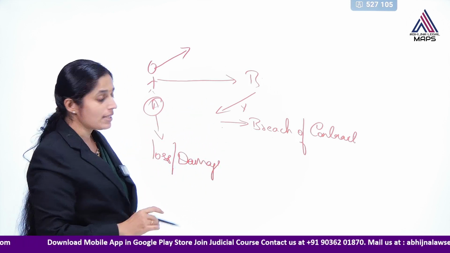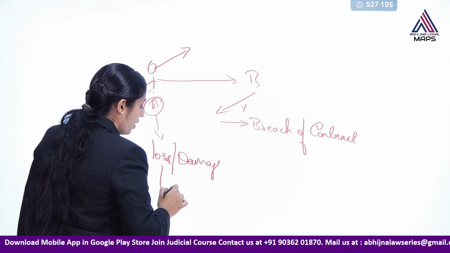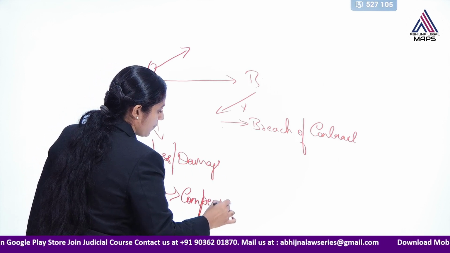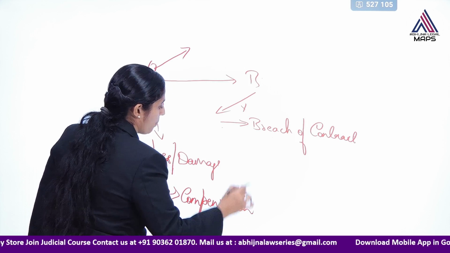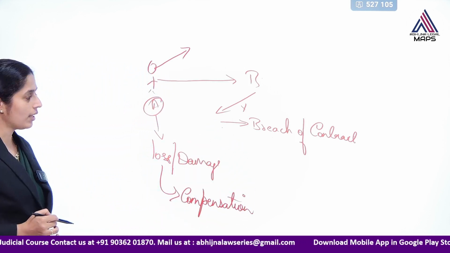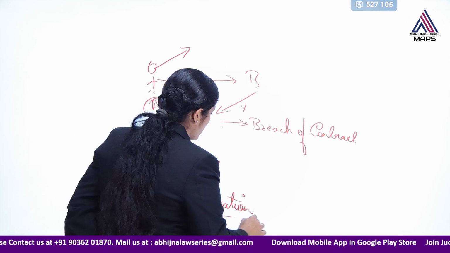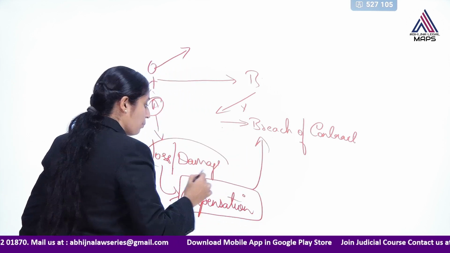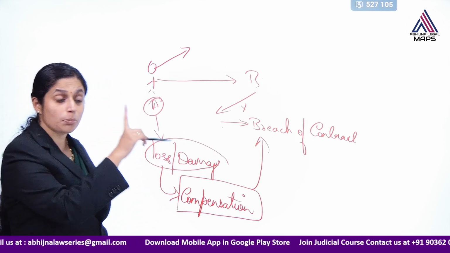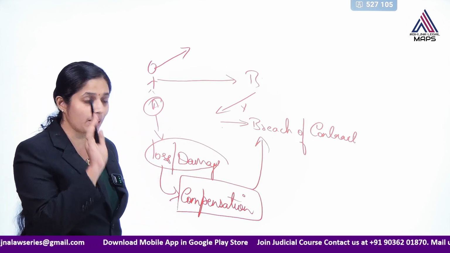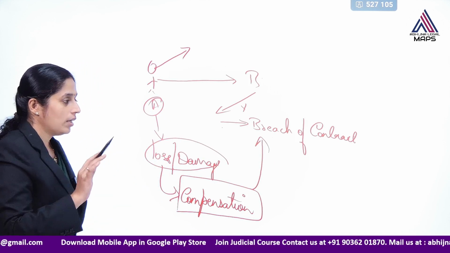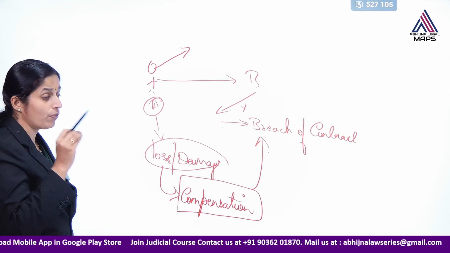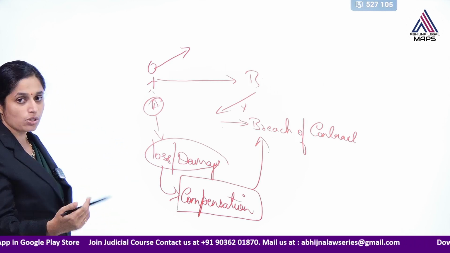So when this is the case, A can ask for compensation. A can ask for the compensation from B for loss or damage which has occurred to him due to the breach of the contract, and the breach was made by B. So this is the basic principle that a person has to get a compensation for loss or damage occurred to him due to breach of contract.